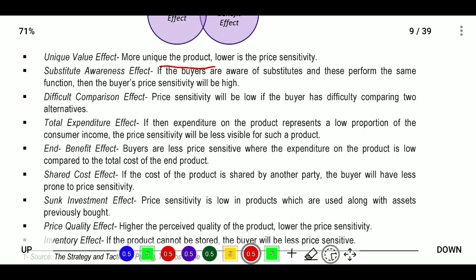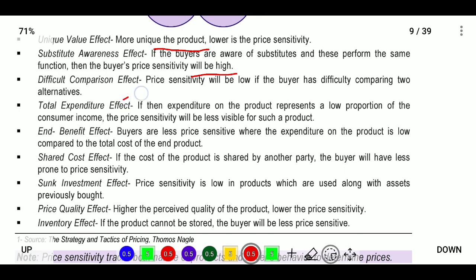Next, substitute awareness effect. If buyers are aware of substitutes that perform the same function, then buyer price sensitivity will be higher. For example, take the Apple iPhone. If we see another phone like the Apple iPhone which costs less, then price sensitivity will increase, because the buyer will look at the price and compare the features. If the features are the same, they will think, why should we go for Apple?